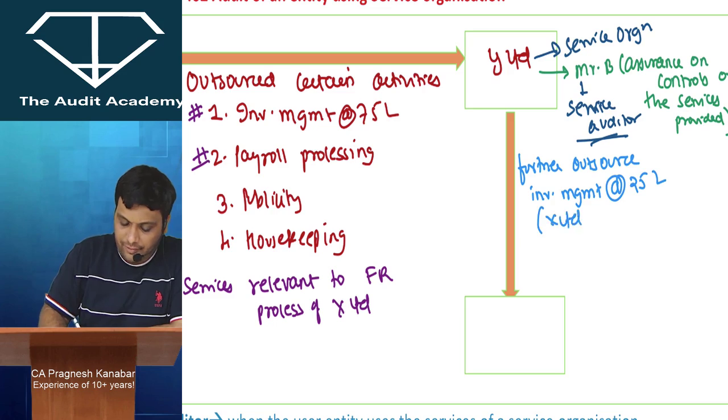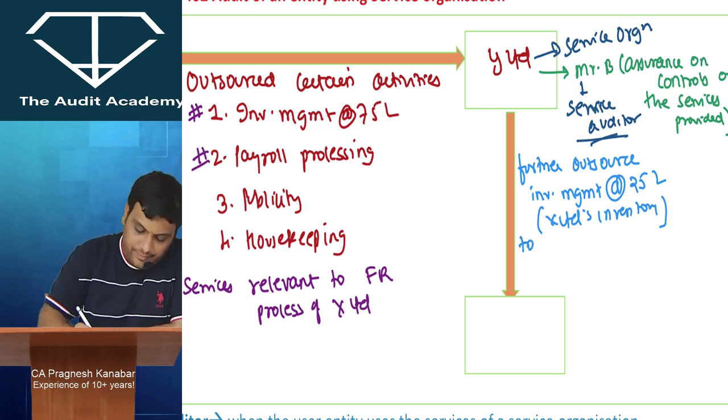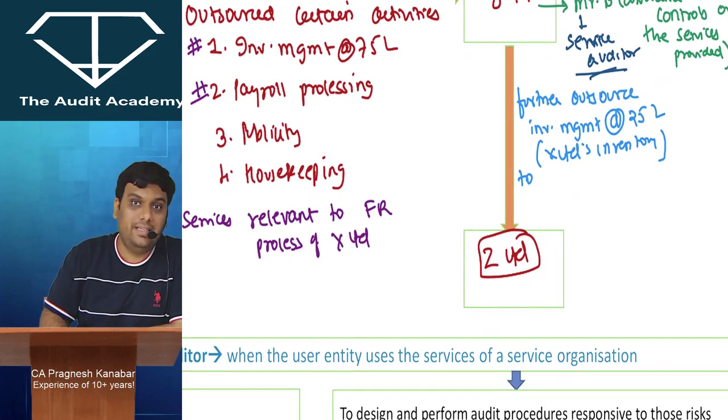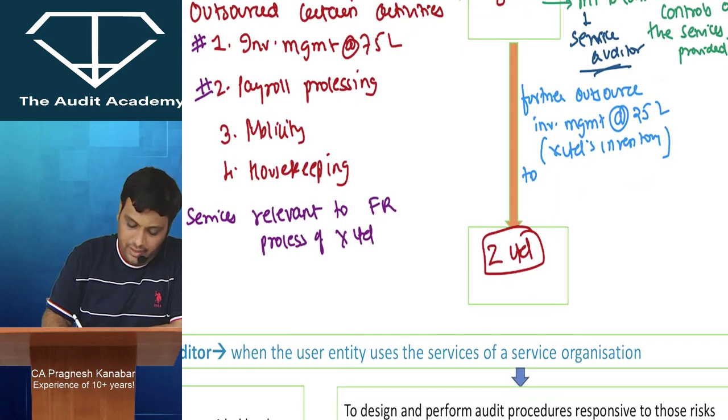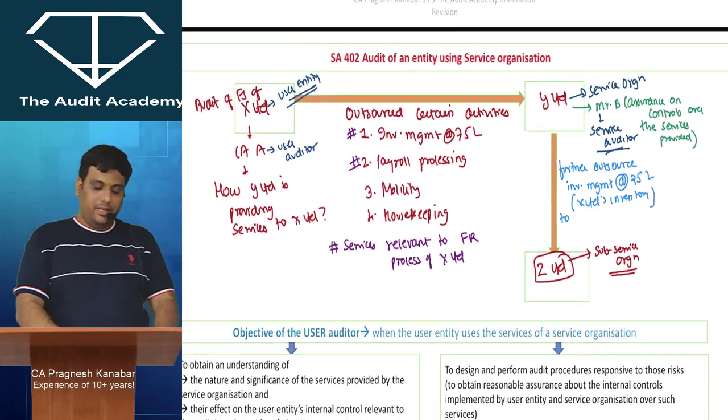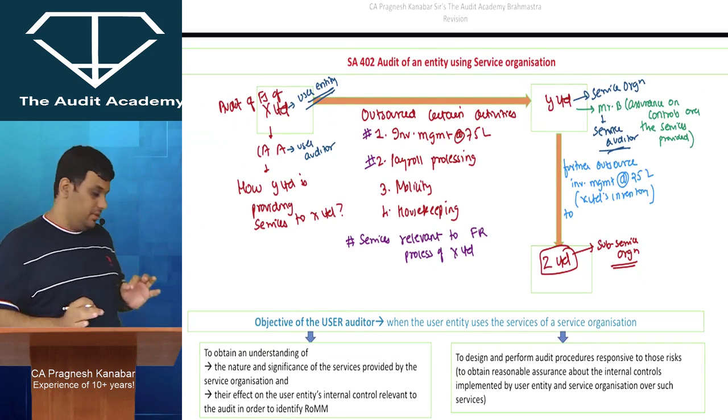This is for X Limited's inventory only. At 25 locations, they are deciding to further outsource this to Z Limited. If I give you a contract and you give it to someone else, that is subcontracting. That is why Z Limited will be called the sub-service organization.